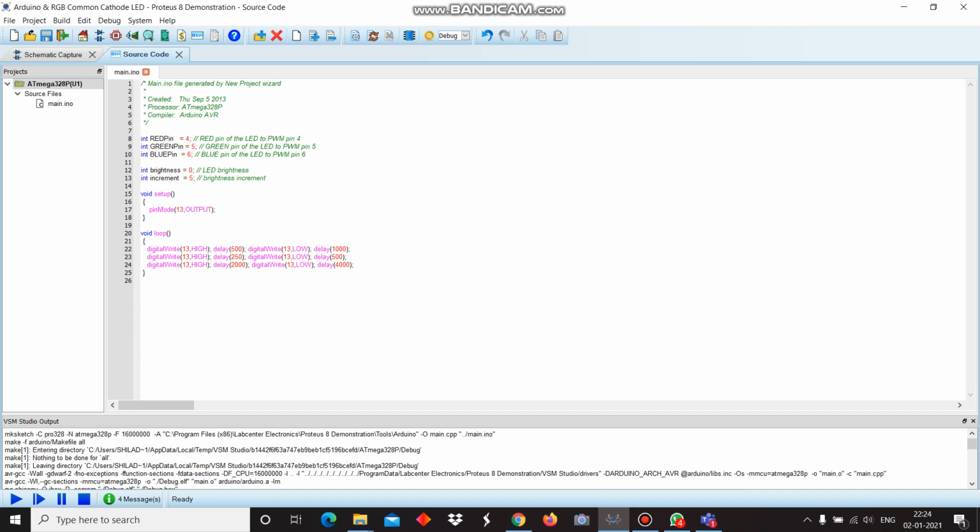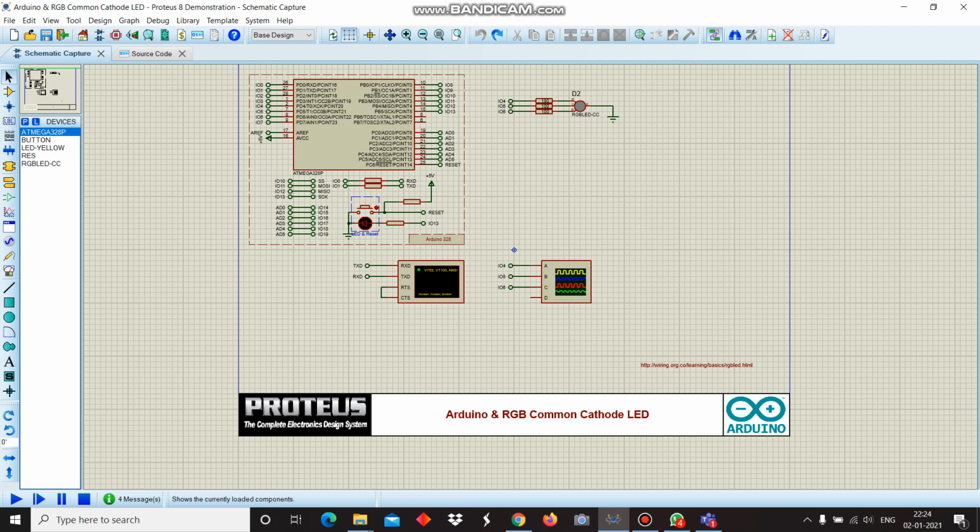Then similarly, the other two codes will have the wave on for 0.25 seconds and then off for 0.5 seconds, and again on for 2 seconds and then off for 4 seconds. So after the code, we can move to the schematic capture section to have a look at the simulation.